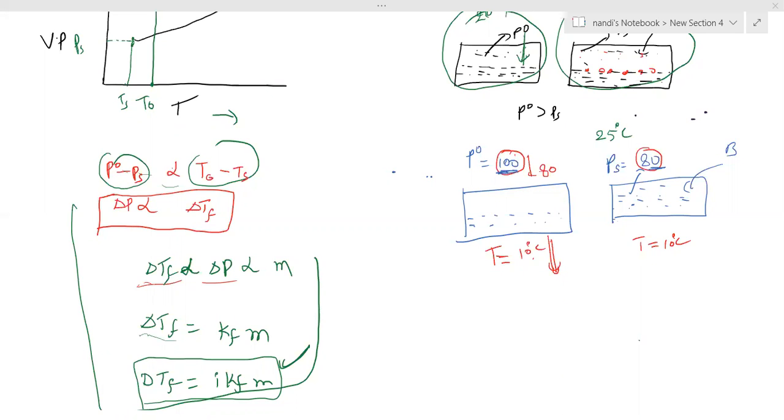What is the formula for delta TB? So delta TF equals the right formula.